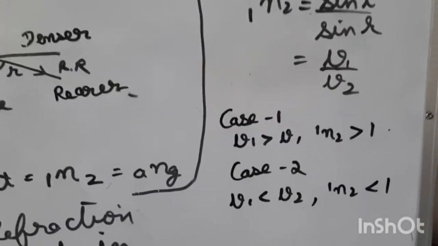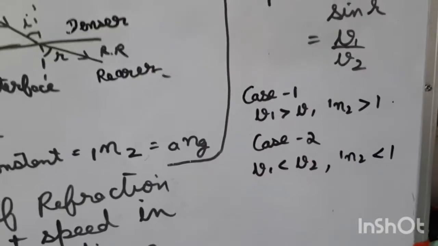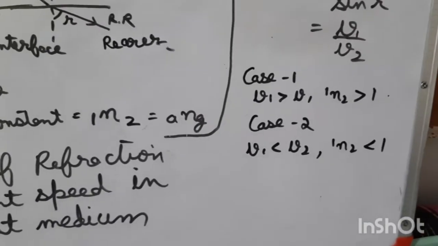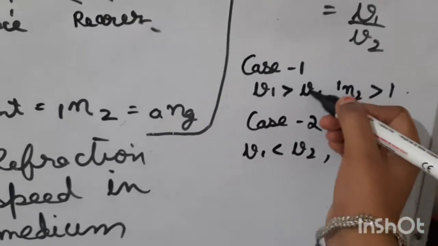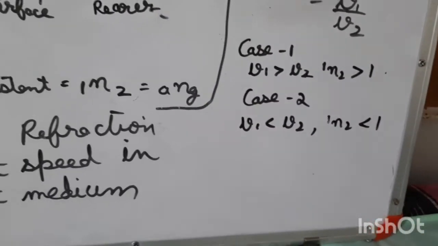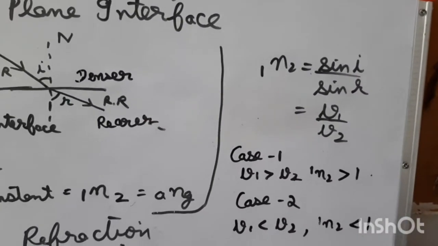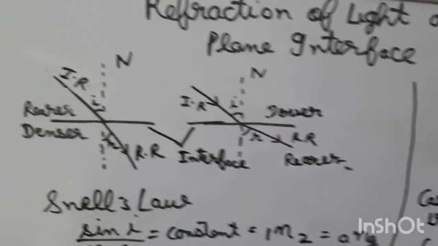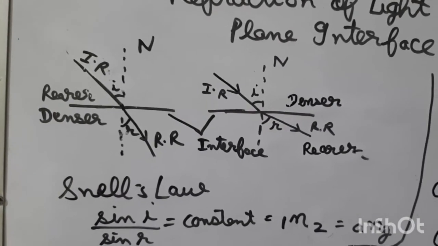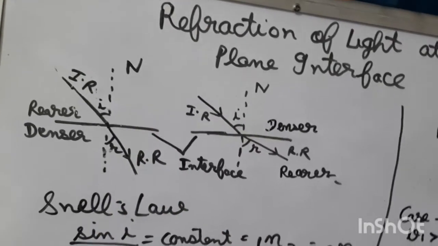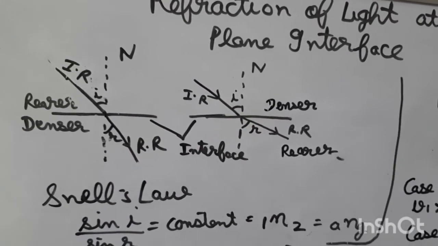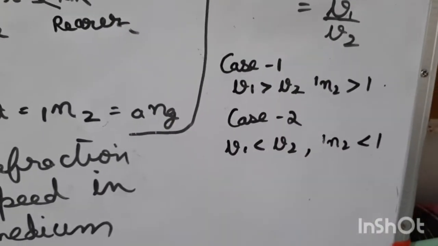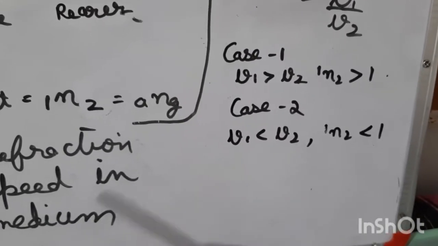The first case is that V1 is greater than V2. That is, the speed of light in medium 1 is greater than the speed of light in medium 2. In this case, sin i is greater than sin r. And in which case in these two figures was sin i greater than sin r? In the first case, where the ray bends towards the normal. So it means in this case the ray of light is traveling from rarer to denser medium.